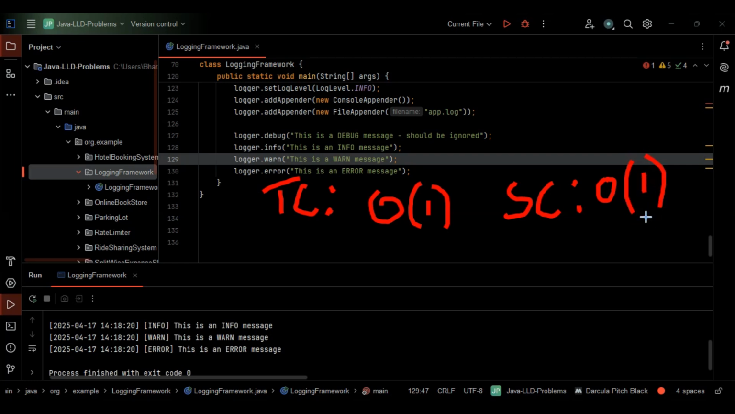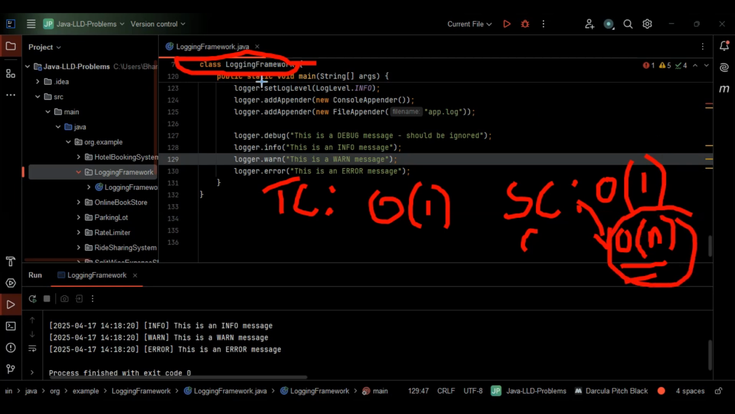Singleton in the sense we have made use of the singleton pattern for the main class, the logging framework class. This one I'm speaking of. See here, you can clearly see class LoggingFramework, right? So space complexity is big O of 1 for the singleton, and for the appenders, whatever we have used, it is big O of n. So in the worst case it is big O of n, right? So for the appenders it is big O of n, and for the singleton class, the logging framework, the space complexity is big O of 1. I hope this is clear.